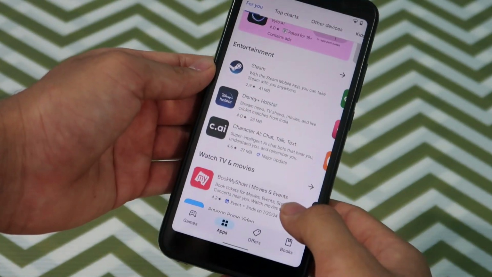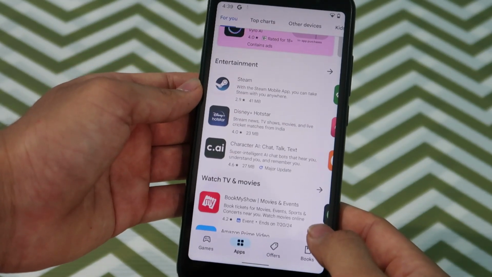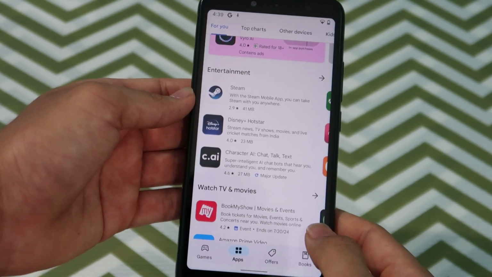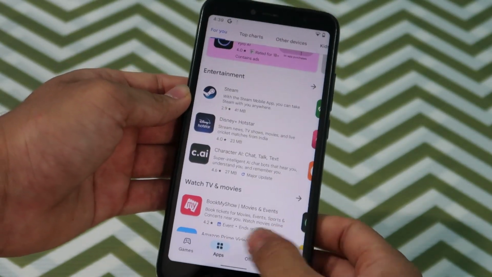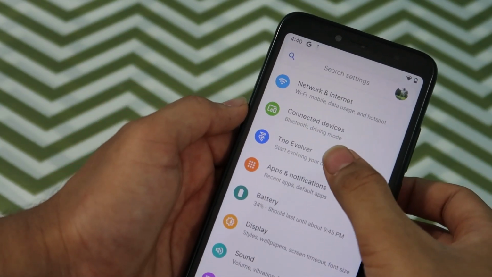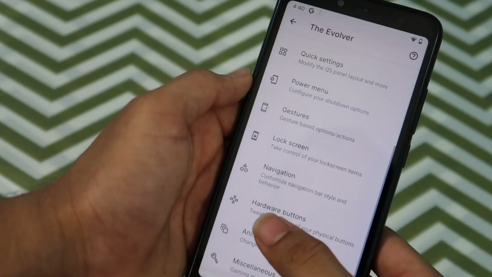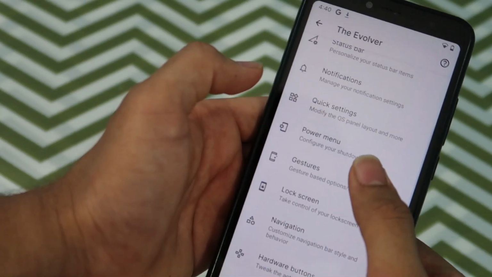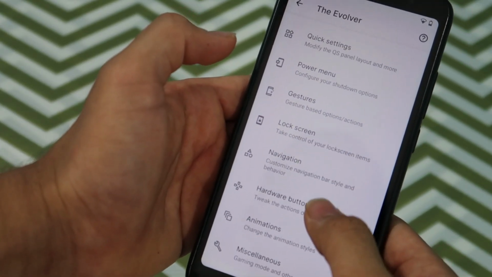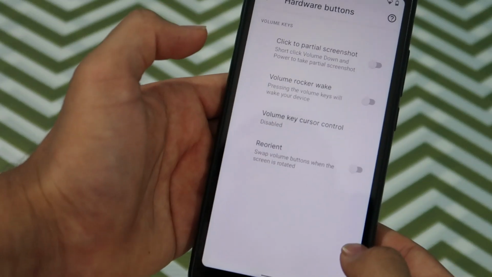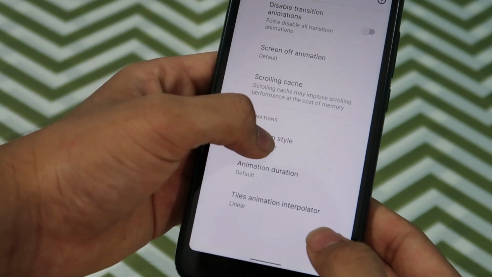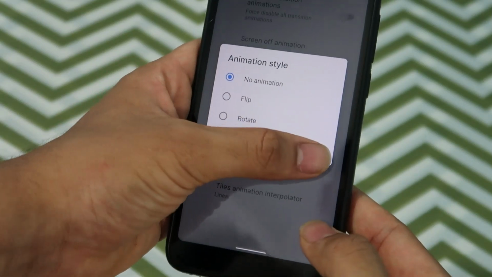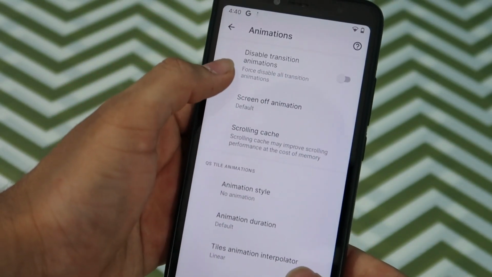And let's see some more specifications about this operating system, that is the ROM present in this device right now. So over here in the evolver, let's see what's more. So you can also configure the hardware buttons as I have shown you. Then the animations, change the animation style over here to flip, rotate, and many others.